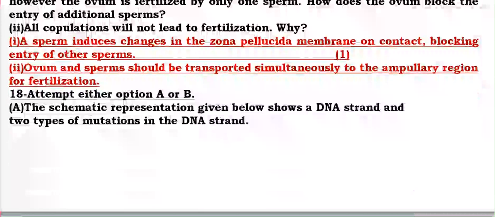The schematic representation given below shows a DNA strand and 2 types of mutation.